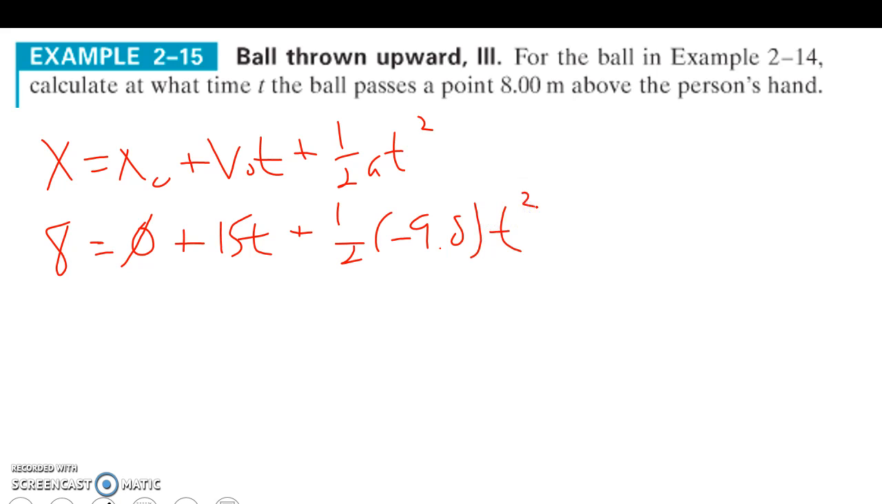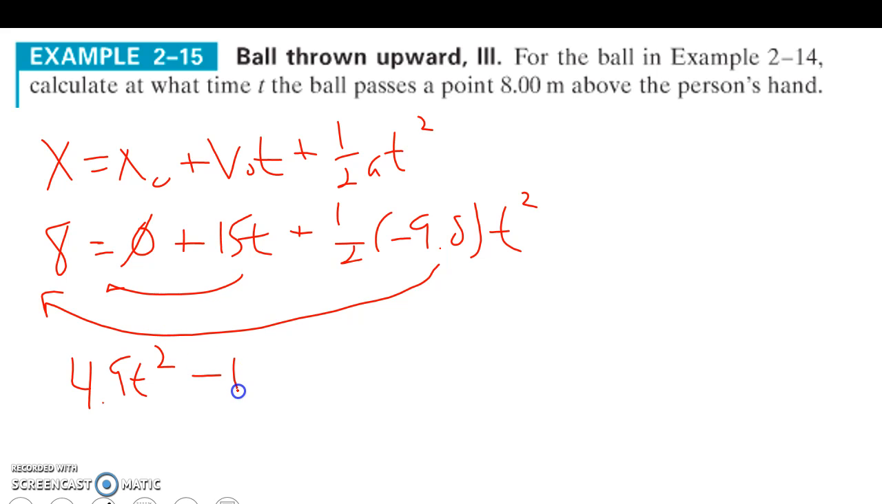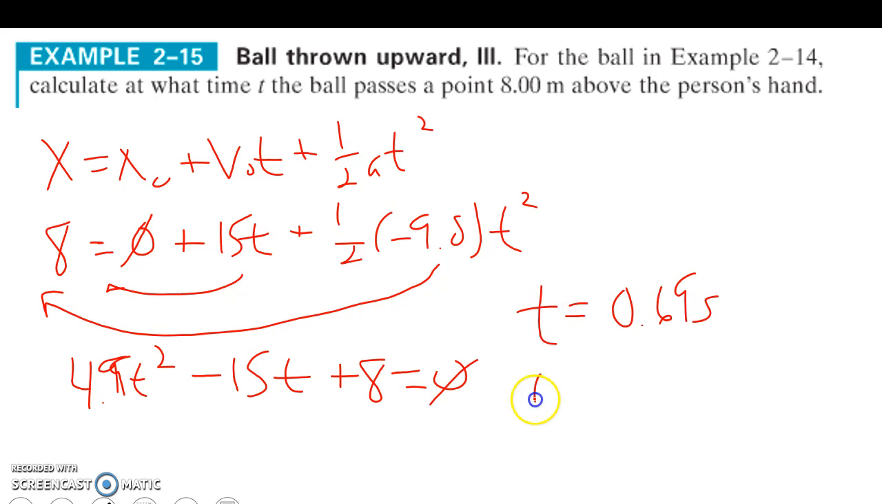What you're going to end up finding is that we're going to have a quadratic here, so we bring all this over, and our quadratic is going to be 4.9 t squared minus 15t plus 8 equals 0. Use your calculator to solve the quadratic equation. Don't go into the whole big process mathematically. You can if you want to, but you're going to get 2 t's in the end. The first t is going to be 0.69 seconds, and the second t is going to be 2.37 seconds.